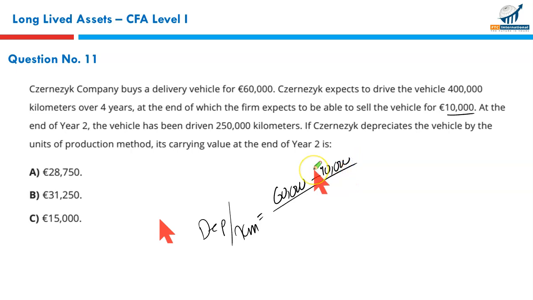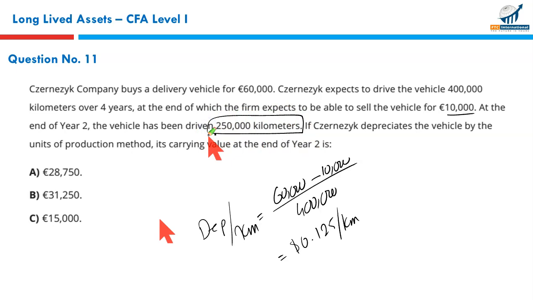That gives you the depreciable base, which is to be depreciated over a total distance of 400,000 kilometers. If you solve them all, you get a depreciation rate of $0.125 per kilometer driven.